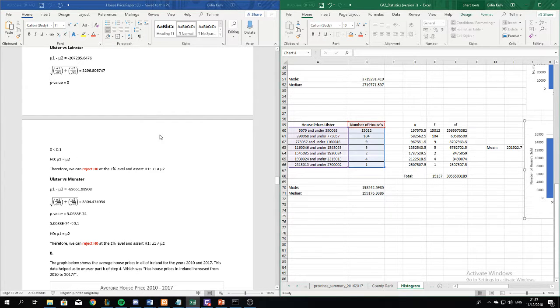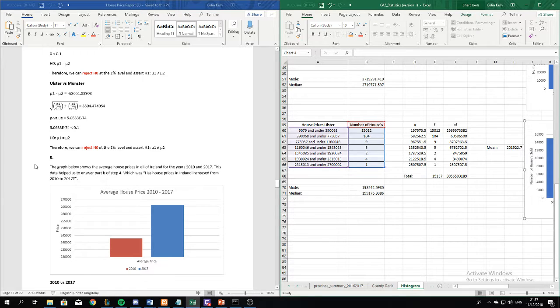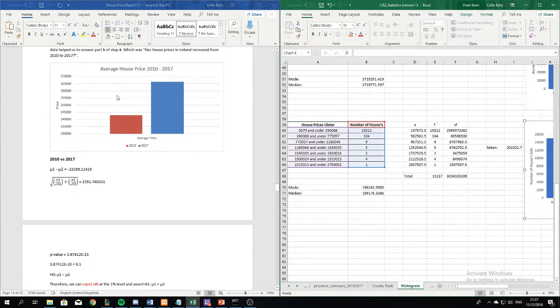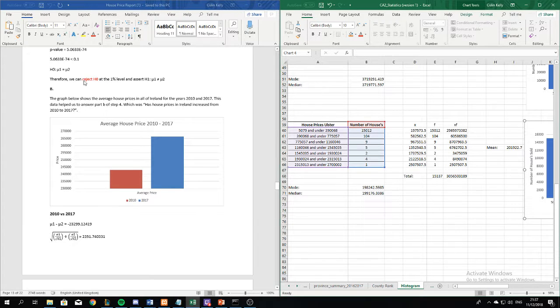So then we have to go prove or find out what the realistic